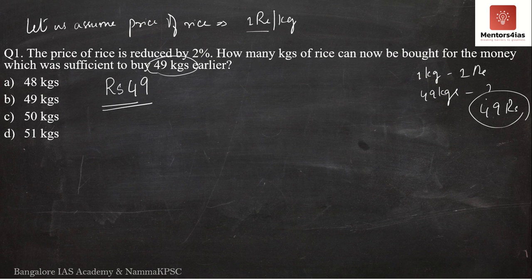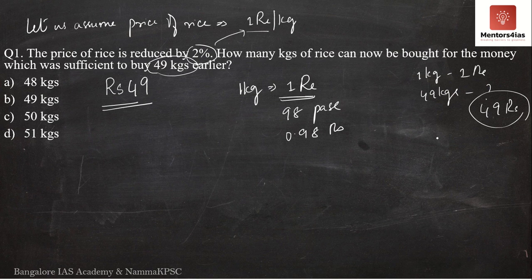But now the question is saying, what if the price of rice has reduced by 2%? Applying this to our assumption, what have we assumed? 1 kg of rice is nothing but 1 rupee. Now, if the price reduces by 2%, meaning this 1 rupee reduces by 2%, what is the amount of money? It is nothing but 98 paise or 0.98 rupees, correct?